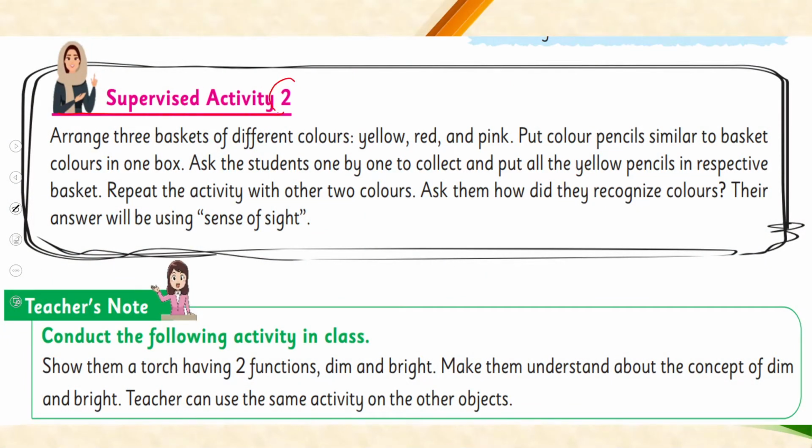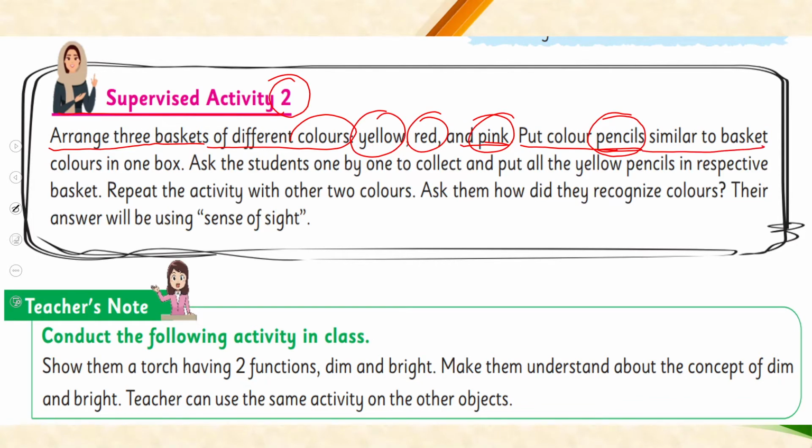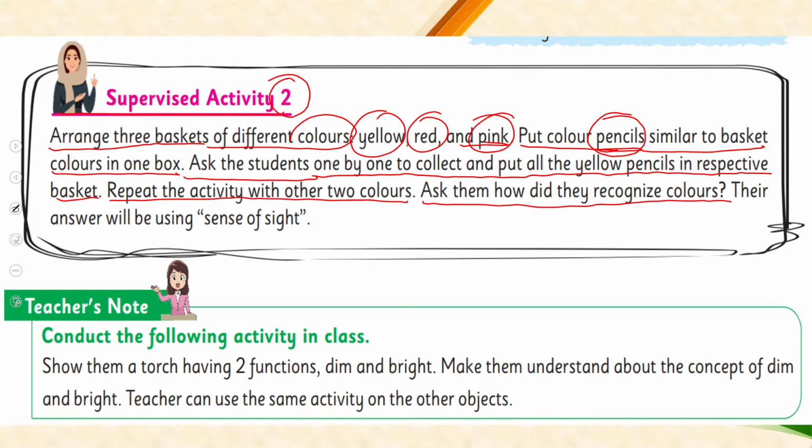Supervised activity number 2. Arrange 3 baskets of different colors, yellow, red and pink. I couldn't find pink, so I chose a blue basket. Put color pencils similar to the basket colors in one box. I did not have color pencils, so I have made paper balls here. Ask the students one by one to collect and put all the yellow pencils in the respective basket. Repeat the activity with the other 2 colors. Ask them how they recognized colors. Their answer will be using sense of sight.